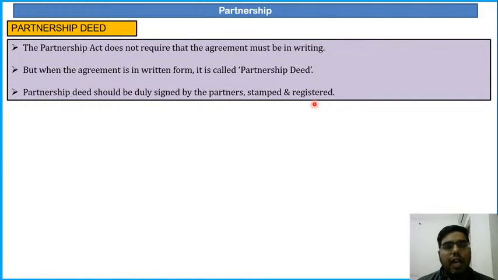So the Partnership Act says that there need not be a written agreement. If there is a written agreement, it is not clearly mentioned in the Partnership Act. There is no such requirement. But for your personal purposes, to avoid any clashes, to avoid any disputes, you can have a written agreement that is known as a partnership deed.